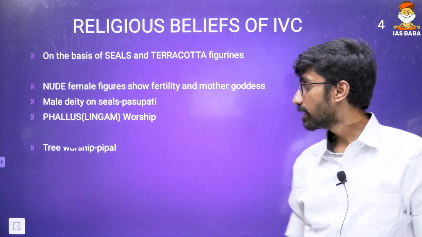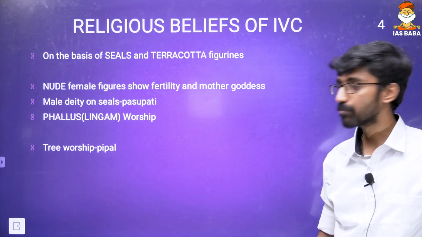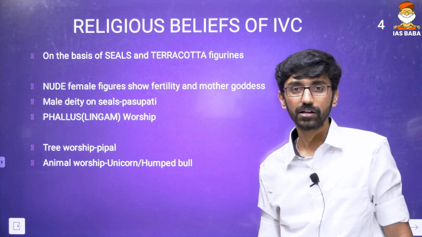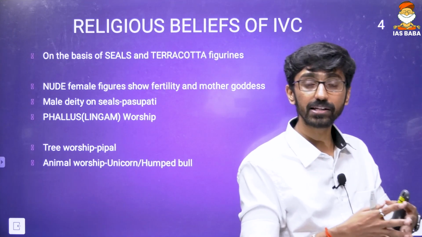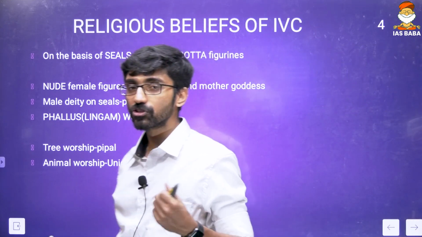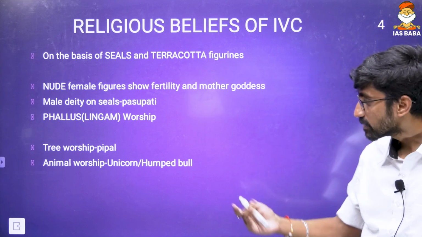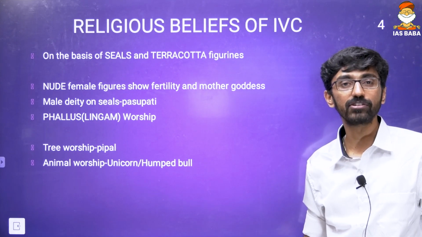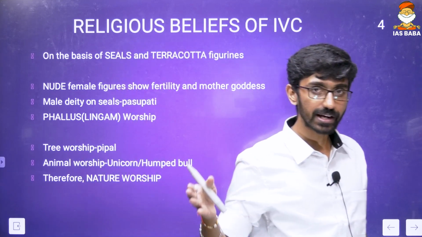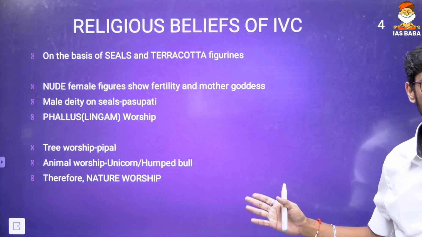At the same time, we have the worship of trees also, because we have examples of tree worship, and at the same time animal worship is also there. Particularly the unicorns, the mythical animal, even though that is not naturally present, but we have the evidence of Harappan civilization people worshipping mythical animals like unicorns. And what understanding comes out of this tree worship as well as animal worship? That is nature worship, as simple as that. Okay, so it means Harappans had female deities, male deities, and nature worship also.